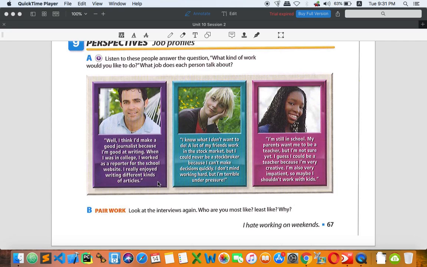And the last person says, "I'm still in school, I'm only a student, and my parents want me to be a teacher, but I'm not sure yet. I guess I could be a teacher because I'm very creative." So she is more likely to become a teacher because she's creative. "I'm also very impatient, so maybe I shouldn't work with kids." That is another personality type, and she said that she is impatient.